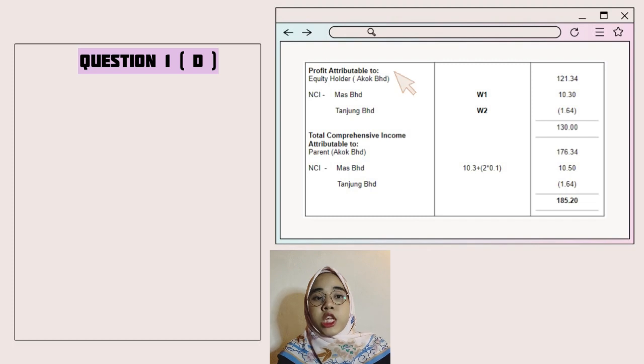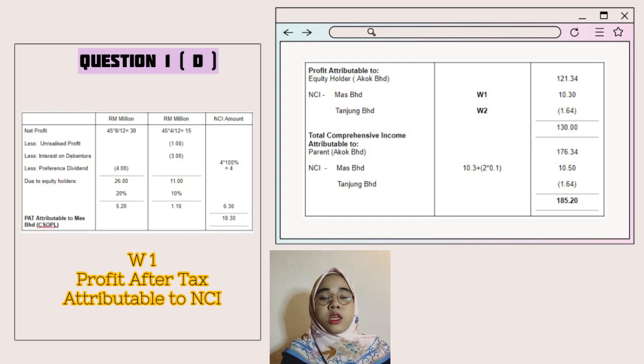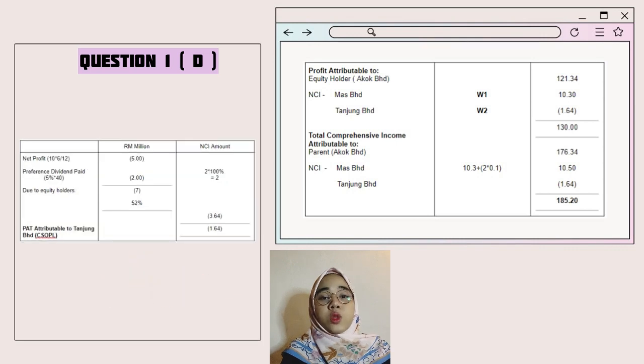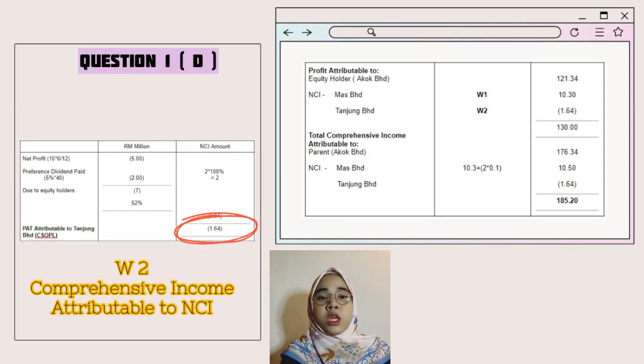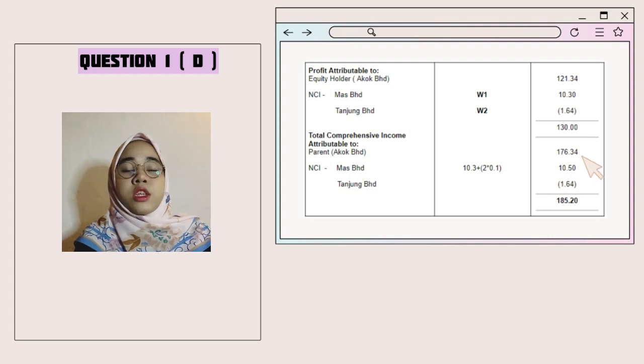Next, we need to find profit attributable to equity holders, which is Akok, NCI Mas, and Tanjung. For Akok, we get 121.34 million. For NCI Mas, we need to do working on profit after tax attributable to NCI. We can look here. We get 10.30 million for Mas, while for Tanjung, we need to do working on comprehensive income attributable to NCI, and we get negative 1.64 million. These three amounts will be used in the next solution, consolidated changes in equity. Next, for total comprehensive income attributable to parent, we get 176.34 million.